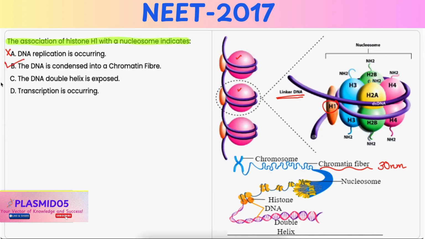Option C, the DNA double helix is exposed. It is also incorrect because the presence of histone H1 indicates that the DNA is compacted or condensed and it is not exposed. Option D, transcription is occurring. It is also incorrect because transcription requires chromatin to be less condensed to allow access of RNA polymerase as well as transcription factors. So the presence of histone H1 indicates a more condensed state, which is transcriptionally rather inactive.